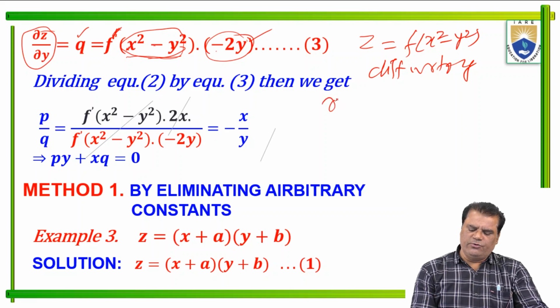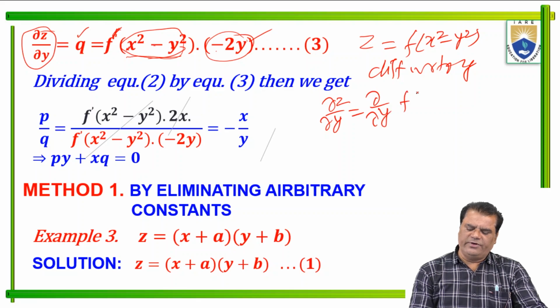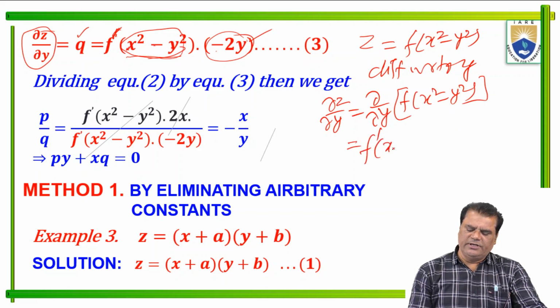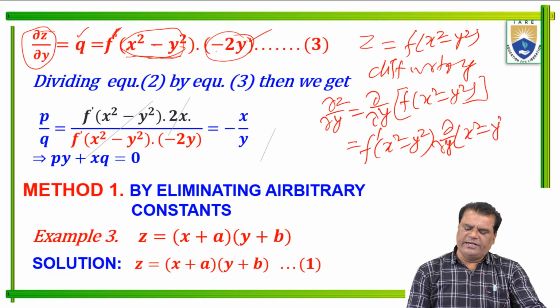So here ∂z/∂y equals ∂/∂y of f(x² − y²). Clear? So here we differentiate this function. Then we write f'(x² − y²). Now ∂/∂y, differentiation of x² − y². So this is f'(x² − y²)